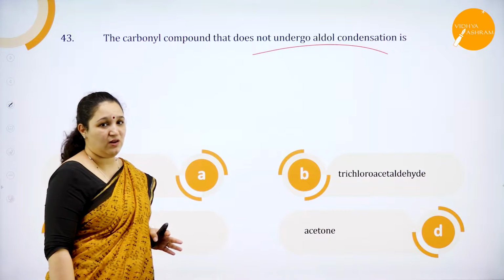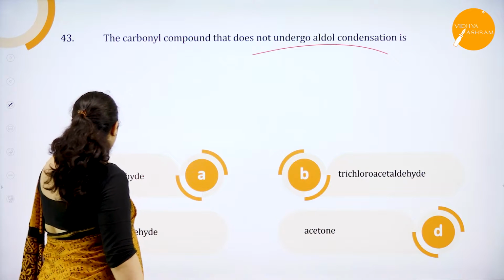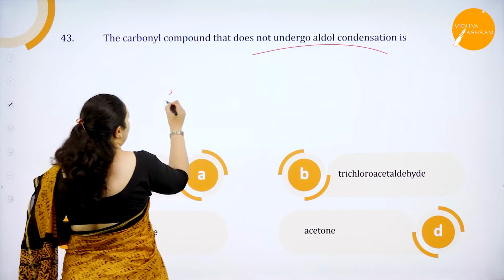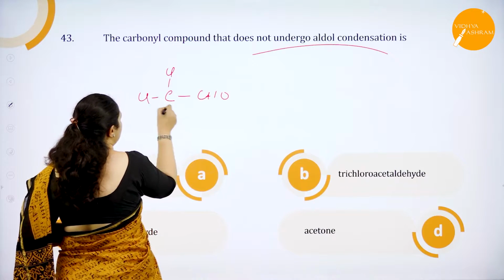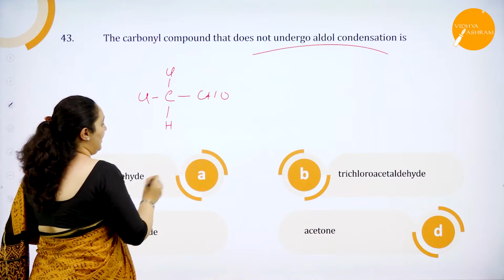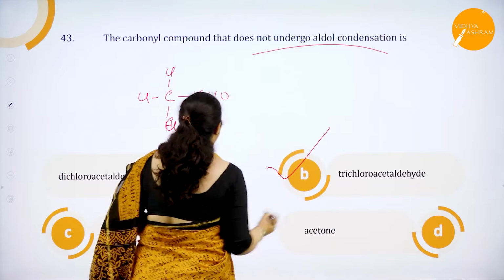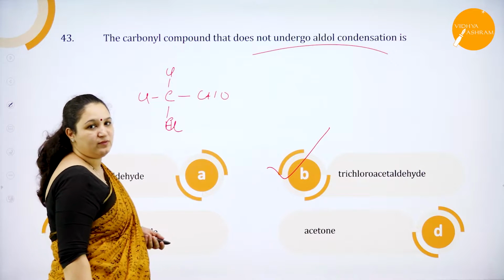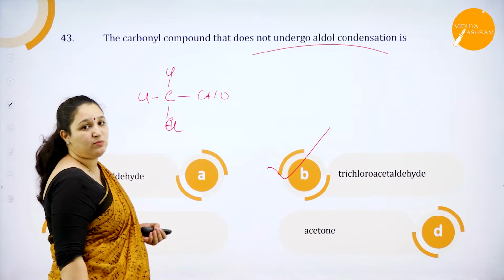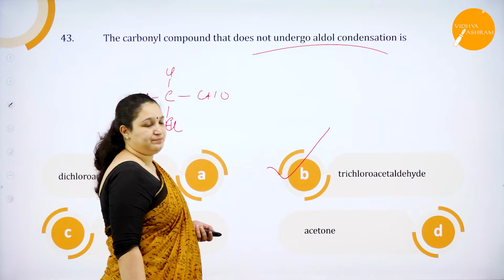Acetaldehyde also has alpha hydrogen atom, so it should be option A or B. See, dichloroacetaldehyde has 2 chlorine atoms and 1 hydrogen. So of course A is not the answer. Trichloroacetaldehyde, option B, where all the hydrogen atoms of the CH3 group are substituted by chlorine. So it's option B.